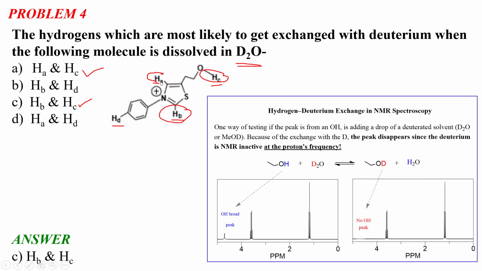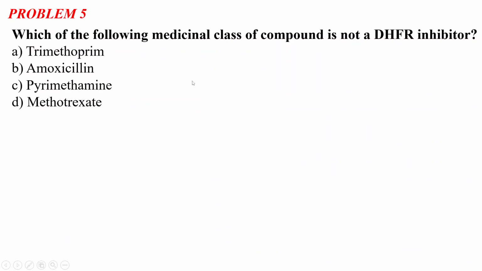A similar thing will happen with this proton and this proton when they are dissolved in D2O. Again, there is a printing mistake in this question. I will resolve it before uploading this PPT, and I hope it is clear which protons will get exchanged with deuterium. Basically, the protons attached to very electron withdrawing groups will be exchanged with deuterium when added in a deuterated solvent. Next, I will move to the next problem.